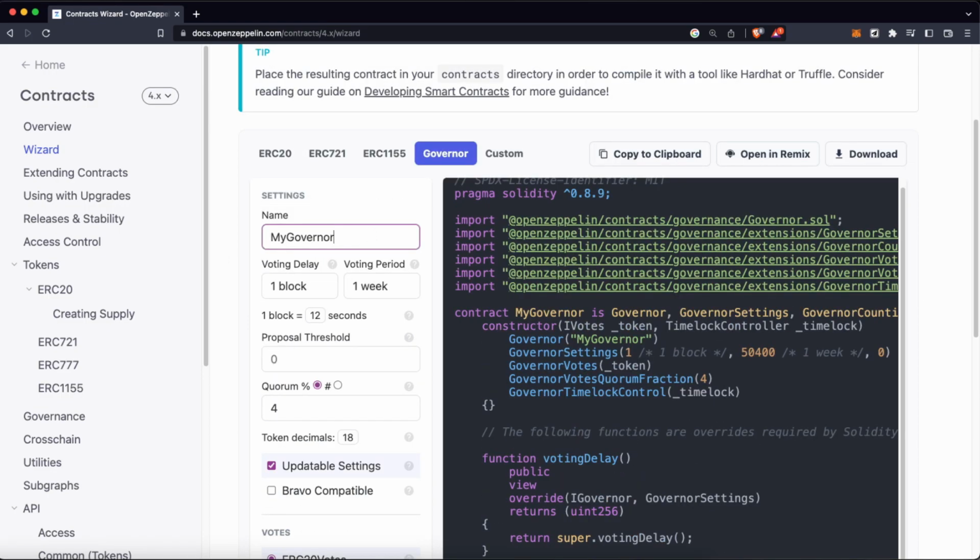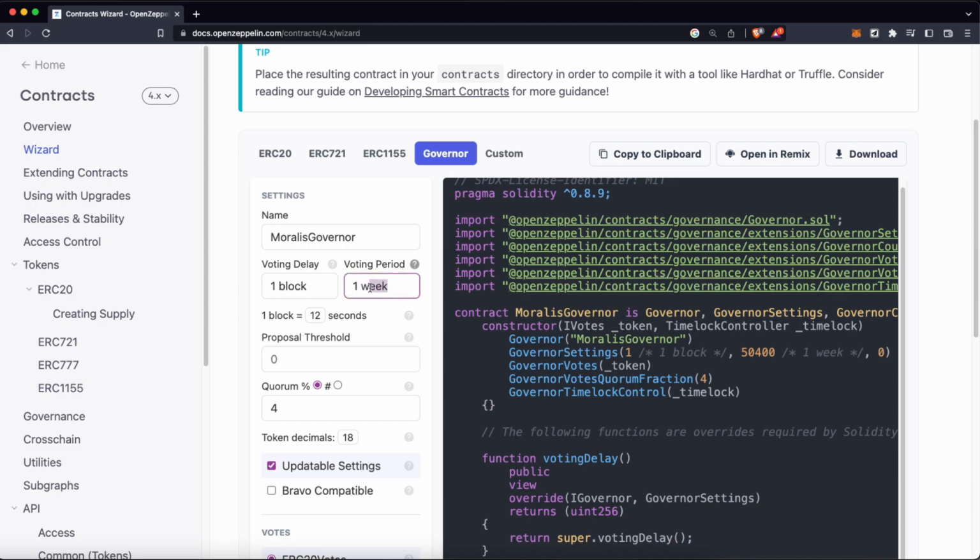So first of all, we need to name the contract, of course, which is going to be MoralisGovernor. The voting delay is the time between when the proposal is created and when the voting starts. All of these are measured in blocks, not in actual time. And here we're going to decide the voting period. It means the time the user has to vote on a proposal.